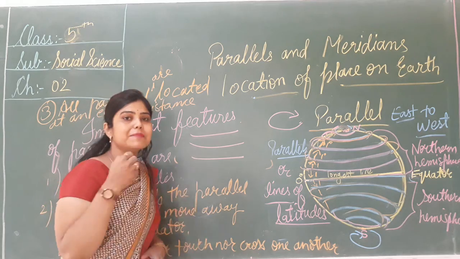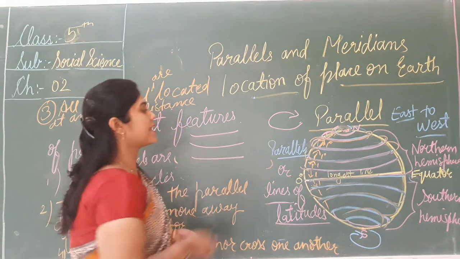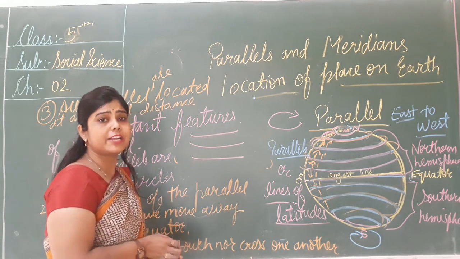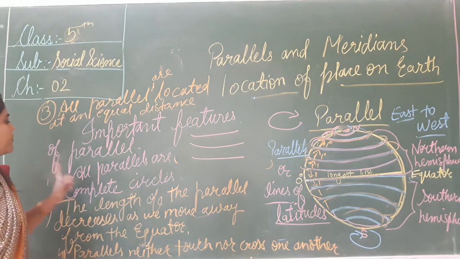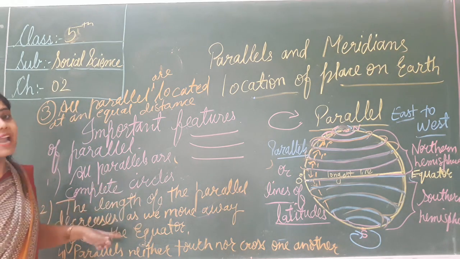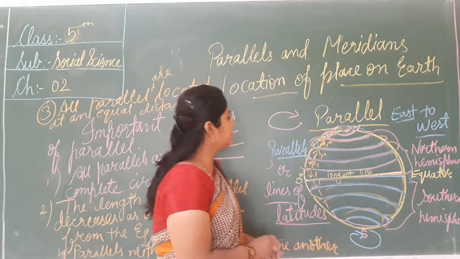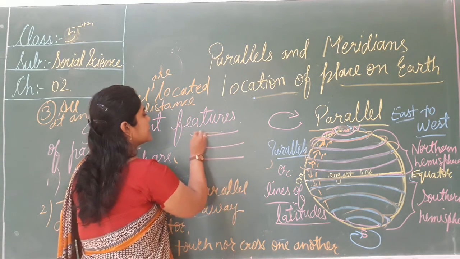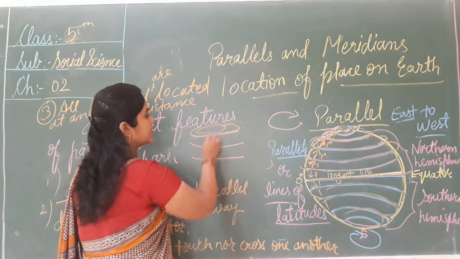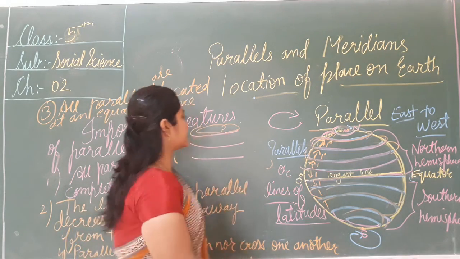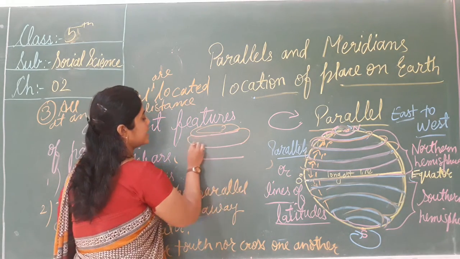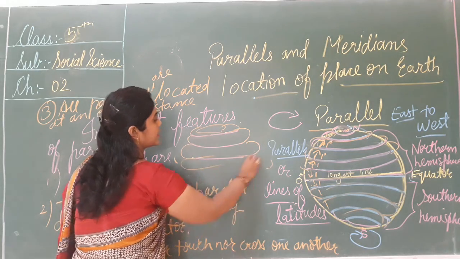So what are the main features of the parallels or the lines of latitude? The first feature is that all parallels are complete circles. These parallels are complete circles. This is not a line. These are the circles. ये क्या है? These are the circles.